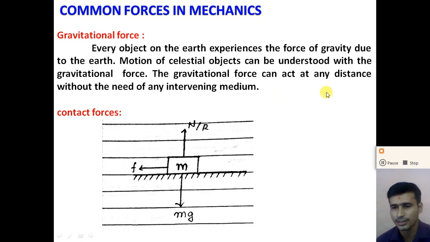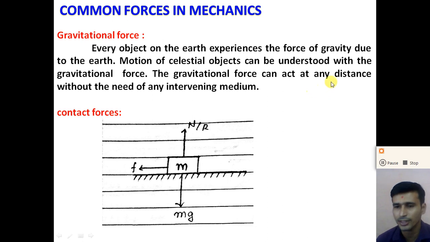The gravitational force on any object we calculate in mechanics. The gravitational force on an object is the weight of the object on the earth. If we consider an object on the surface of the earth, the gravitational force on the object is the weight force, and it is always in the downward direction towards the center of the earth.